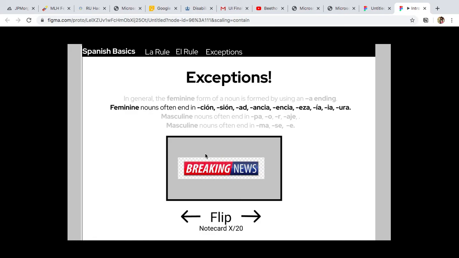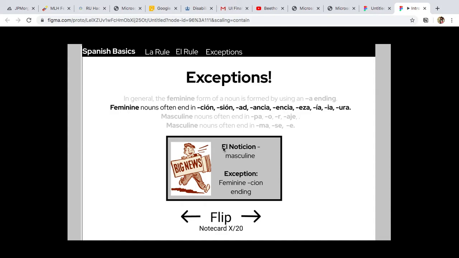Feminine nouns are often ending in sión, ad, ancia, encia, esa, ia, ura. So the translated word is el notición. So then that is actually masculine. And the reason it's an exception is because it ends in sión, so it should be feminine, but it's not.